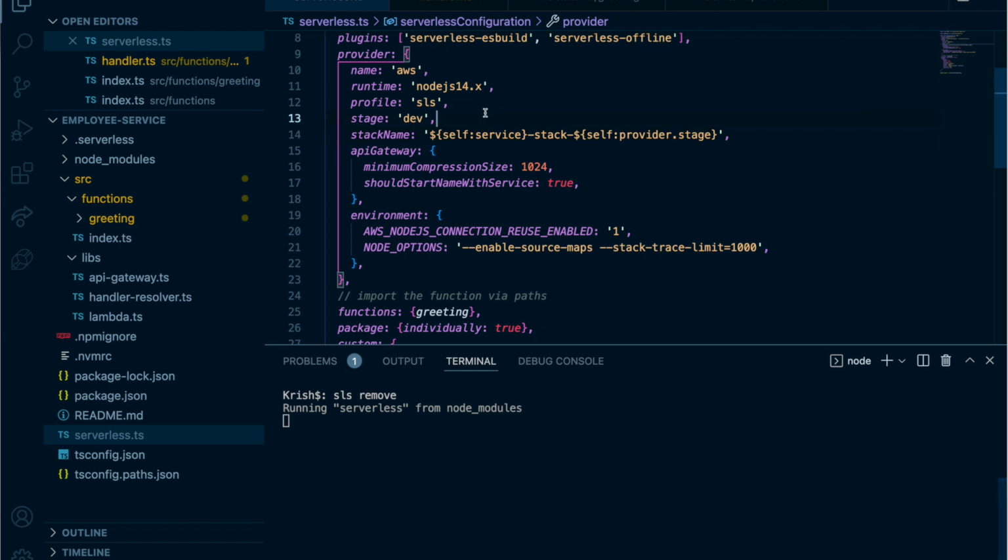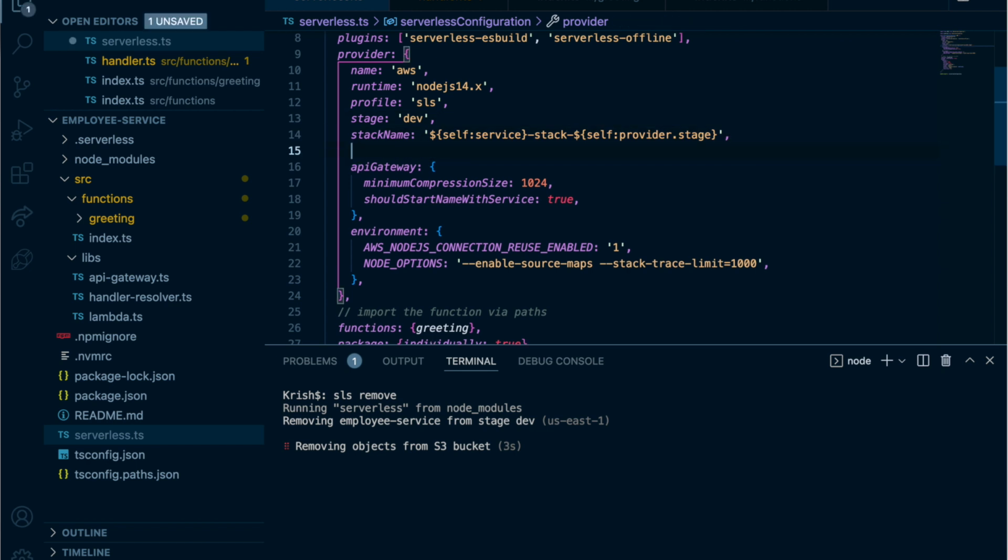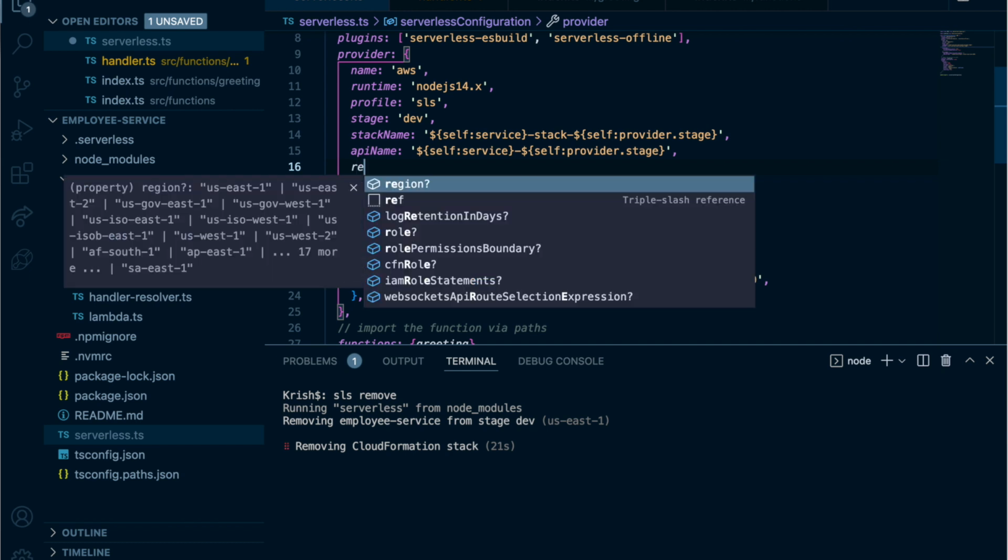So I'm going to introduce a few properties while it's removing. As well as the stage and the stack name we set, you can also set the API name. Then the API will have this dedicated name. So I'm going to say API name, and here, instead of this one, because this is not a stack, I'm going to remove this and keep it as a very simple service/stage. That would be the API name. And here then we can set the region.